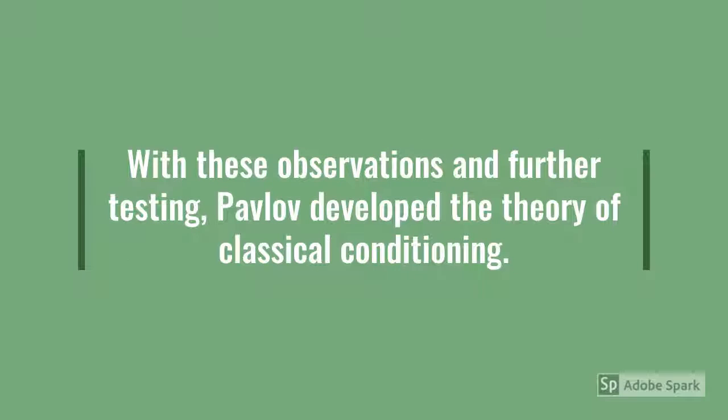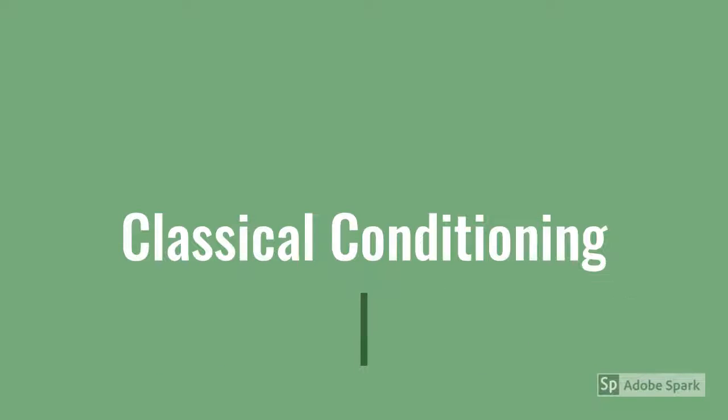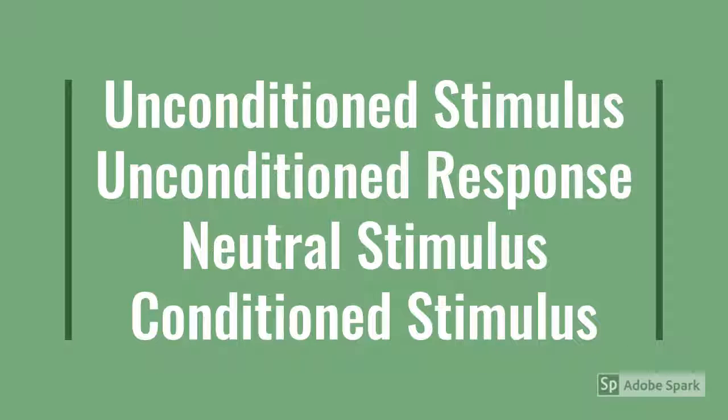With these observations and further testing, Pavlov developed the theory of classical conditioning. Classical conditioning is a learning process that occurs when two stimuli are repeatedly paired together. The response is at first elicited by the second stimulus, but is eventually elicited by the first stimulus after the conditioning. There are four main aspects to classical conditioning: unconditioned stimuli, unconditioned responses, neutral stimuli, and conditioned stimuli.